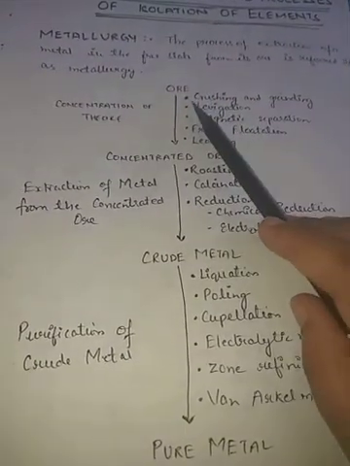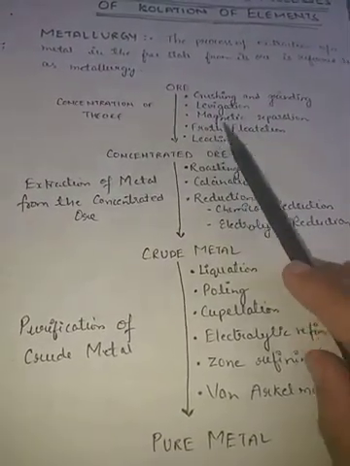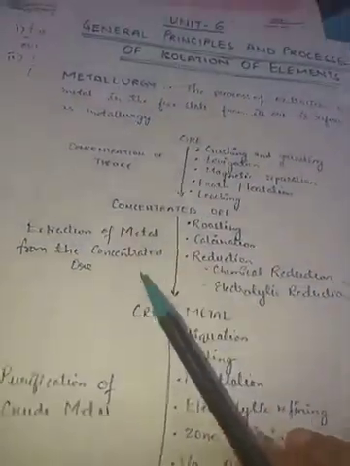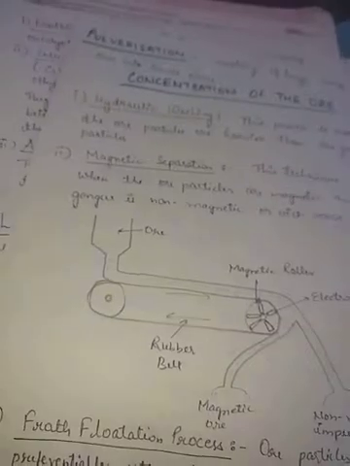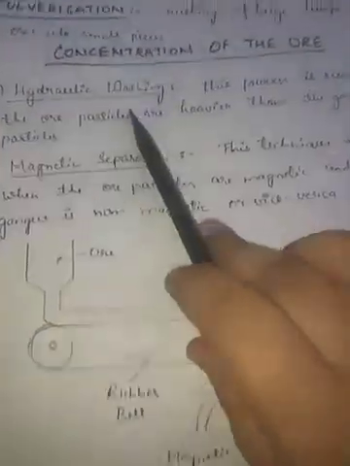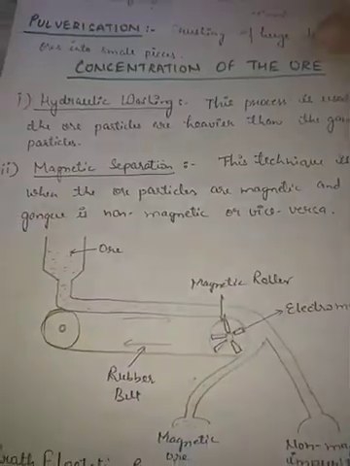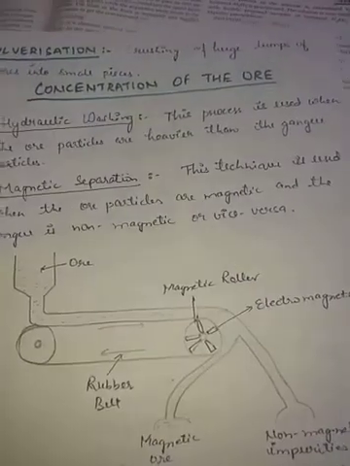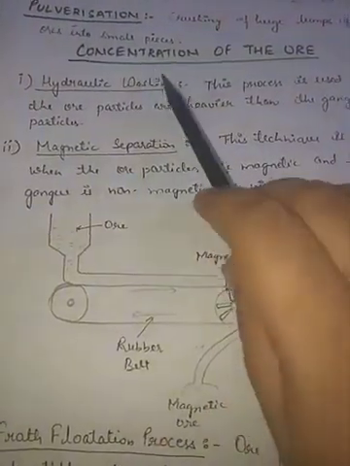So today we will study these five processes: crushing, levigation, magnetic separation, froth flotation, and leaching. So see, the first process is pulverization. It is the crushing of huge lumps of ore into small pieces.